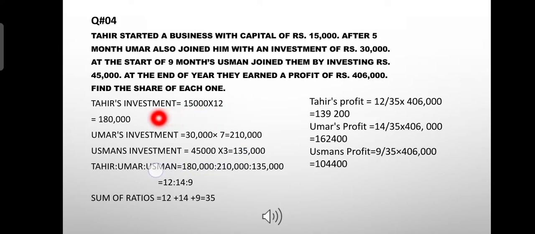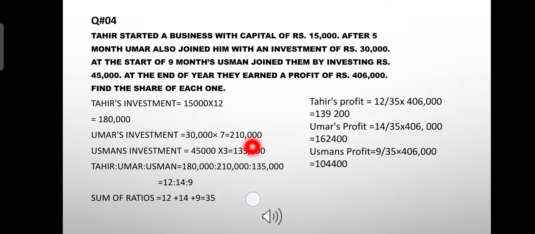First of all we know कि in 1 year there are 12 months. So Tahir's investment is multiplied by 12. We find 1,80,000. Similarly, Umar's investment is multiplied by 7 because he invested after 5 months.